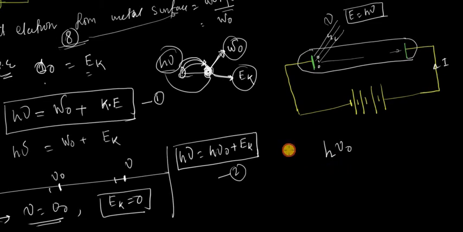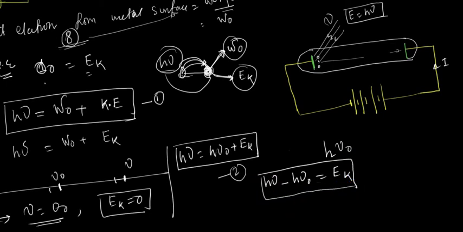So the difference of energy, h nu minus h nu 0, is called the kinetic energy. Suppose nu is greater than nu 0, so the electrons have kinetic energy.